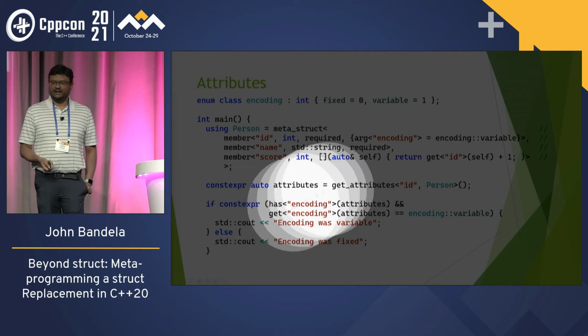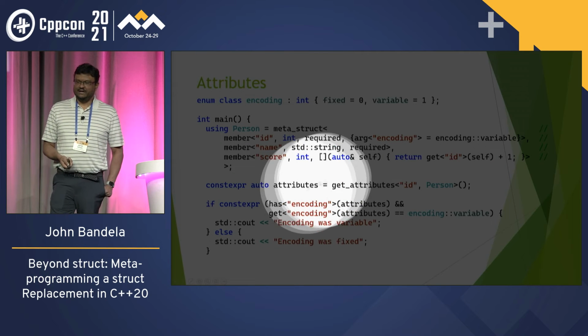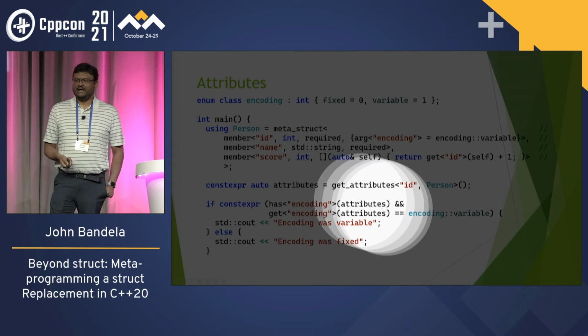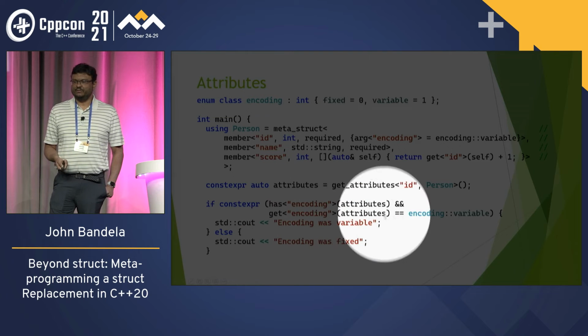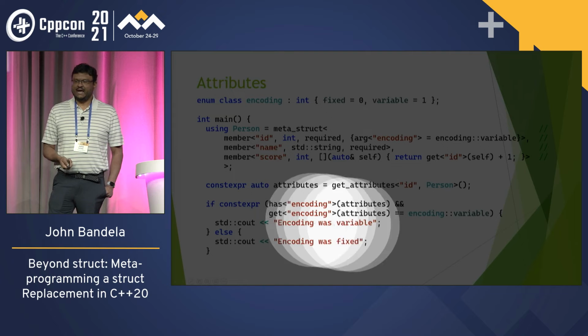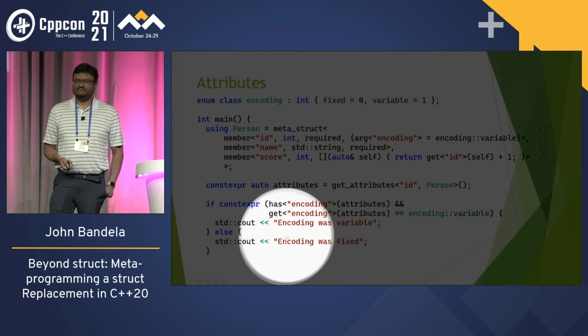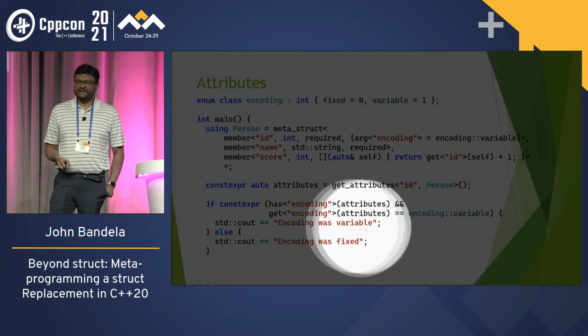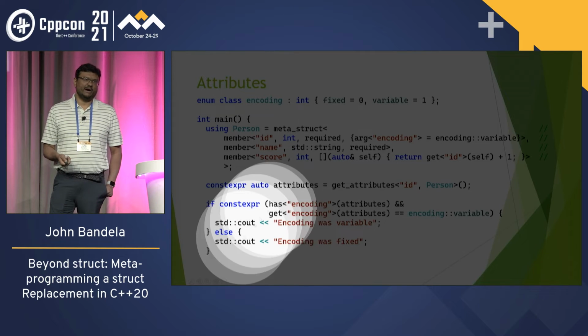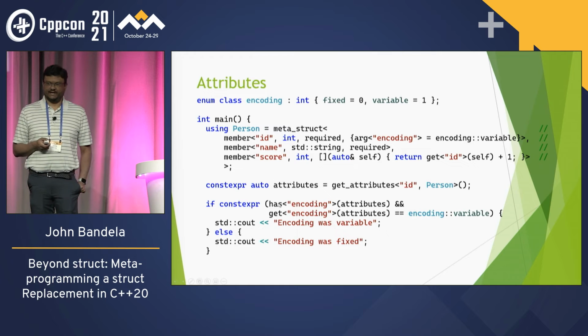Then we can query, does it have an encoding attribute, and what's the actual encoding attribute? If it's variable, we can say the encoding was variable. Otherwise, we can say the default encoding is fixed, and this is all happening at compile time, based on what we specified.